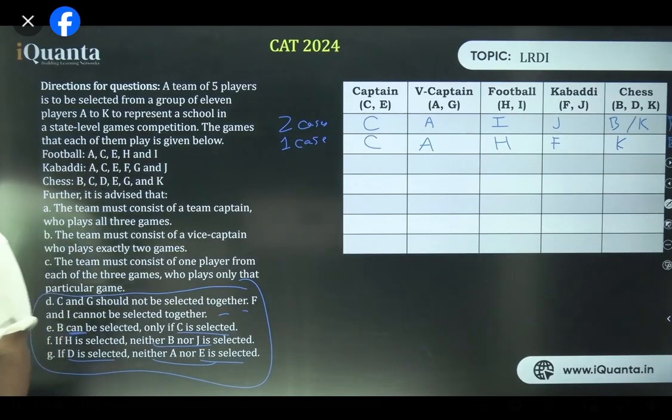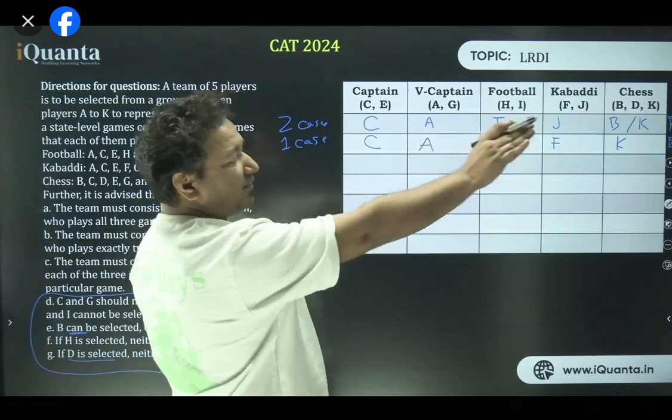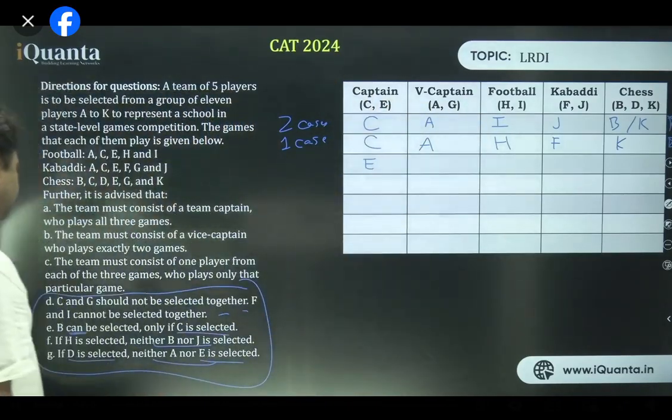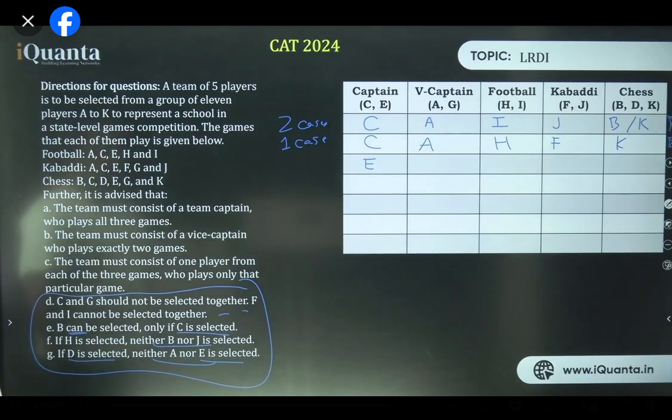Okay. Now, C as a captain is gone. Now we cannot make any case. We have taken all the things. Now we have to choose E as the captain. Cool. All right. There are more cases, Priyanshu. E can also be the captain.